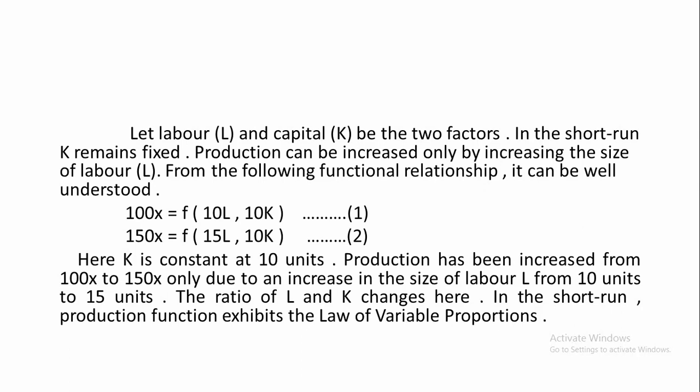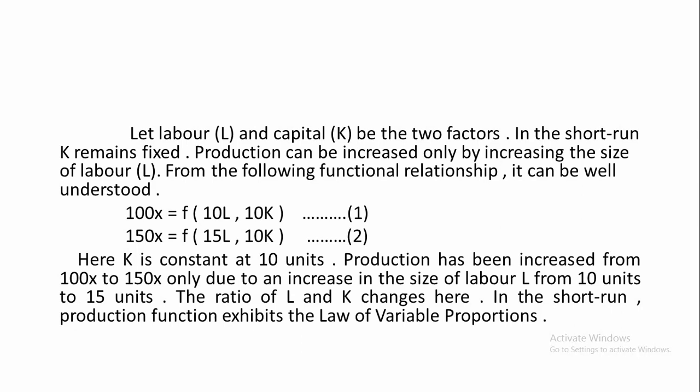It is functionally expressed as 100x = f(10L, 10K). Then 150 units of X is produced with 15 units of labor and 10 units of capital. Mark here, the size of capital remains constant at 10 units.